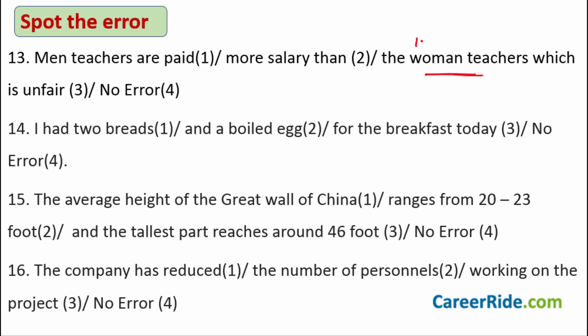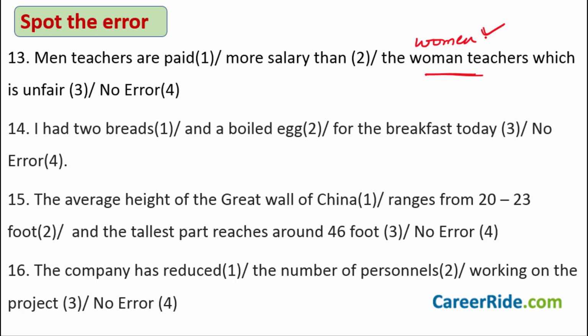So the plural of the word woman is women, because we are trying to say that all the teachers who are women are paid less salary in comparison to their male counterparts. Okay, so women teachers is what you would say. How to form the plurals?